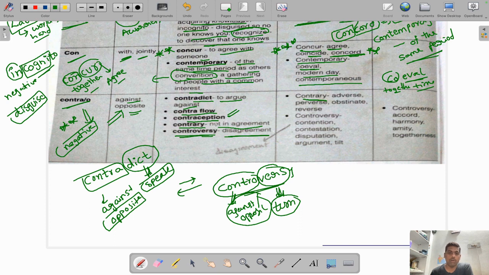Contrary, as I mentioned earlier, means it is not in agreement. So adverse is also a negative word which is not in agreement. Perverse is also disagreement. Reverse is in disagreement.